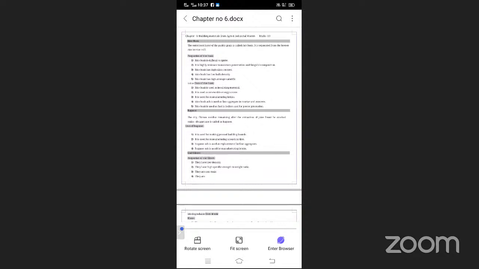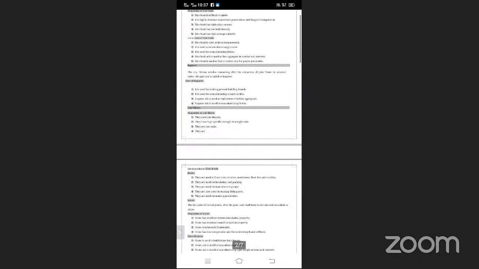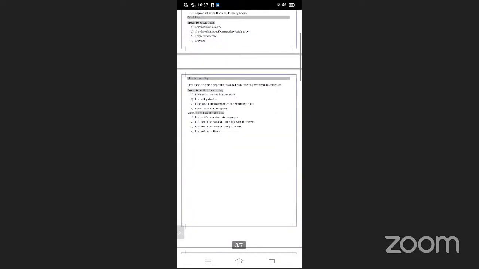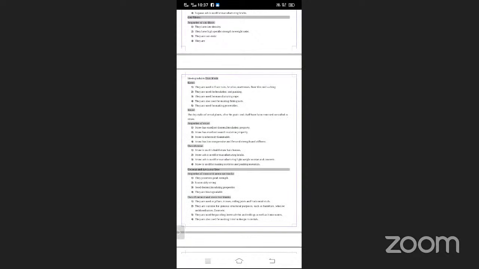In chapter number 6, we are discussing rice husk. All these points we have discussed. Straw is discussed. Coconut ear and nut is also discussed. Use of the coconut tree is also discussed. We discussed in the previous lecture up to the coconut tree. So now we are discussing fly ash.